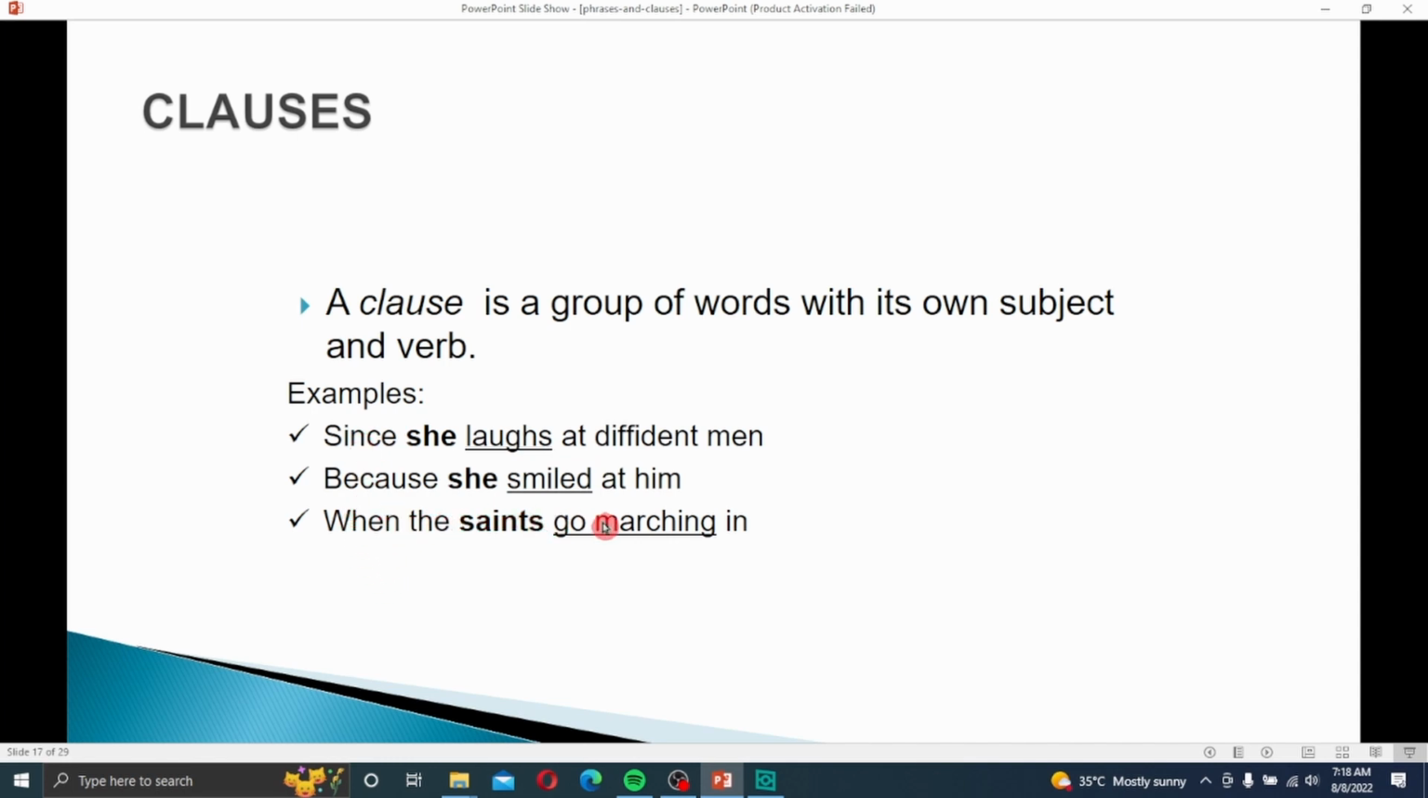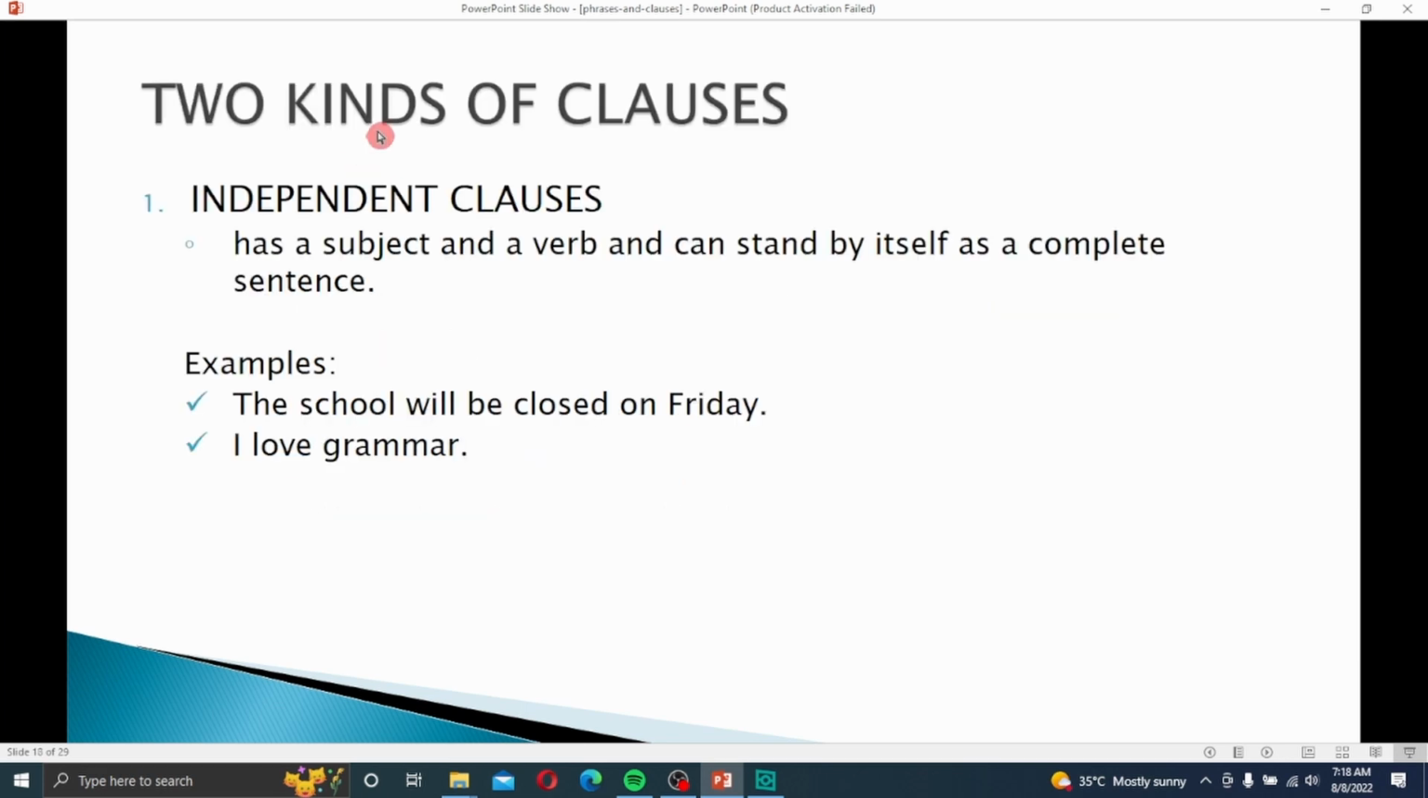Because she smiled at whom is a clause. When the sun rose in the morning is also a clause. So, each clause has a subject and verb. There are two kinds of clauses. An independent clause has a subject and verb and can stand by itself as a complete sentence. So, you can say an independent clause is a complete simple sentence.